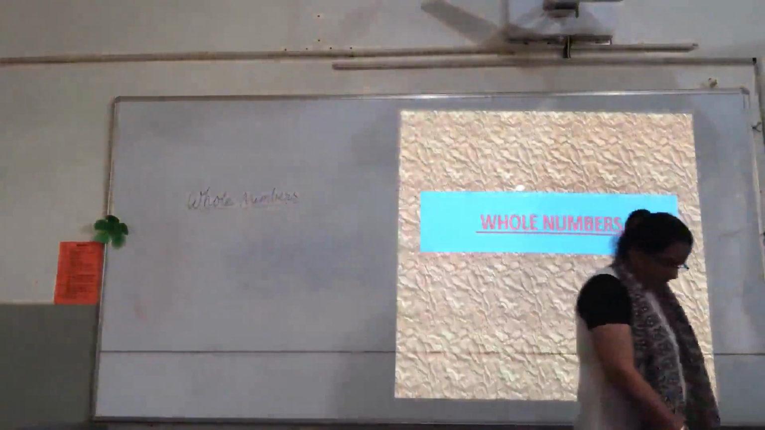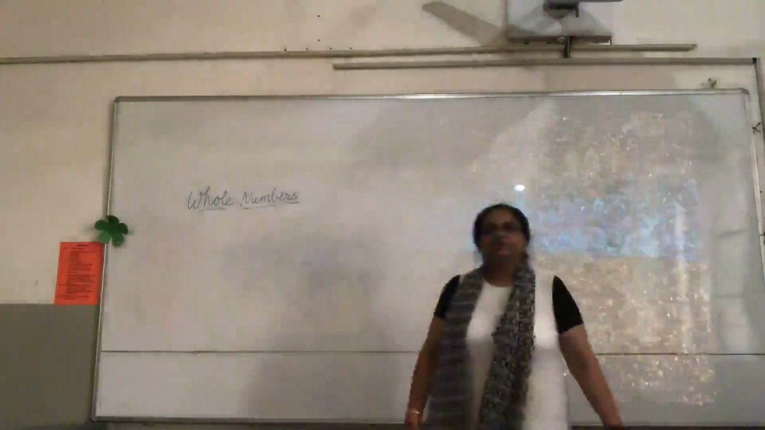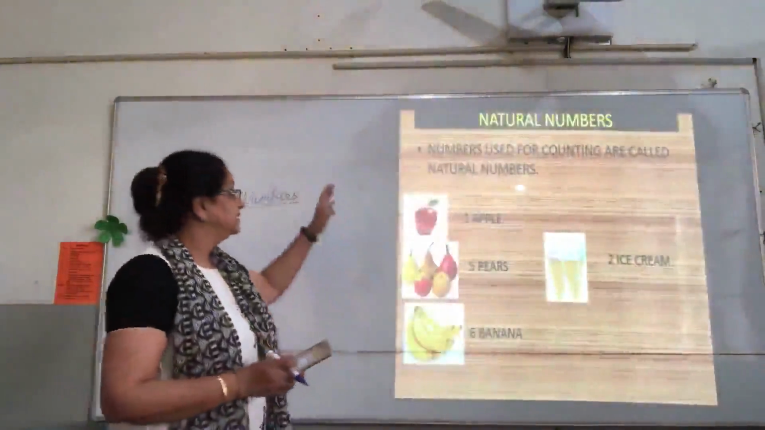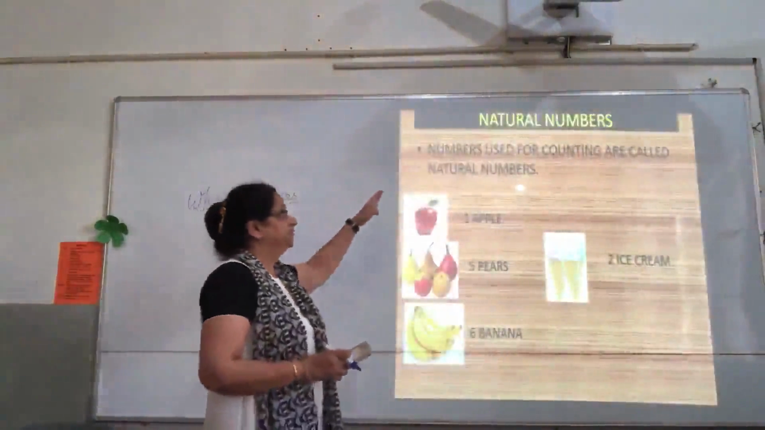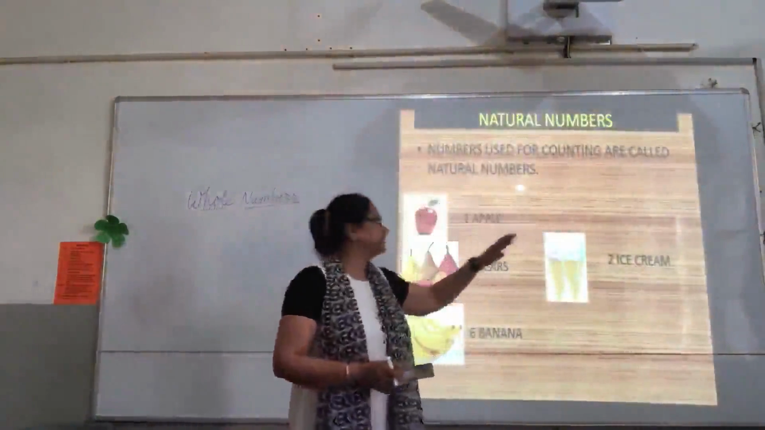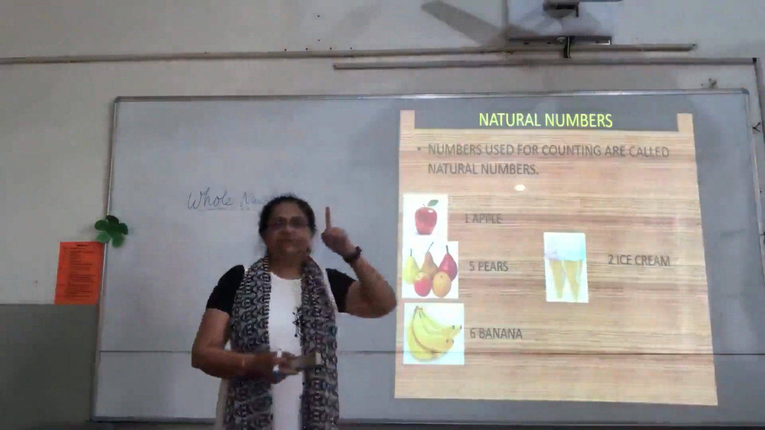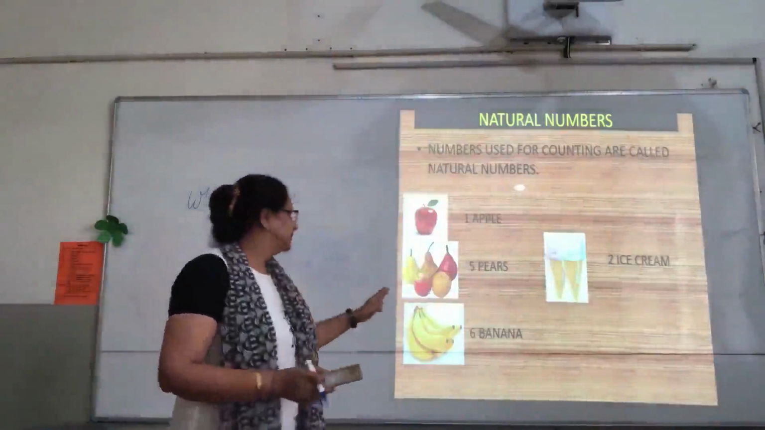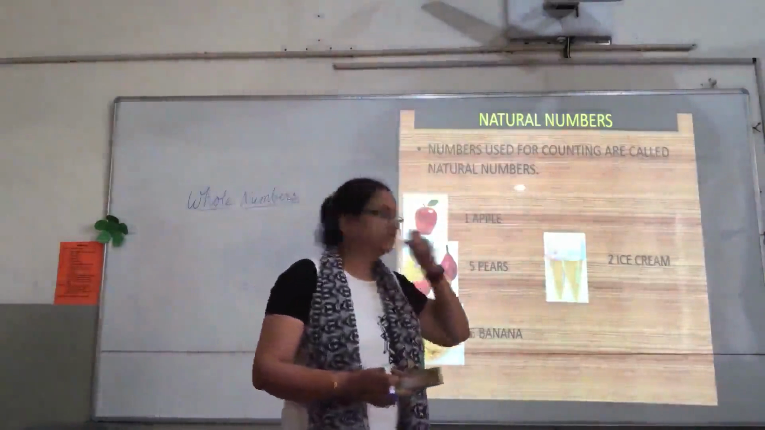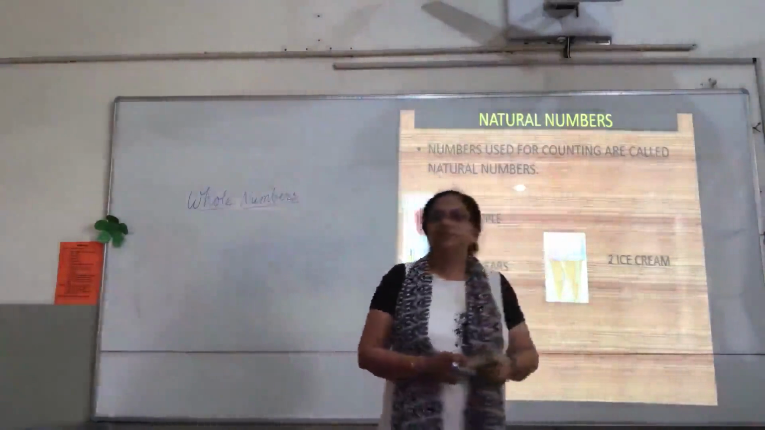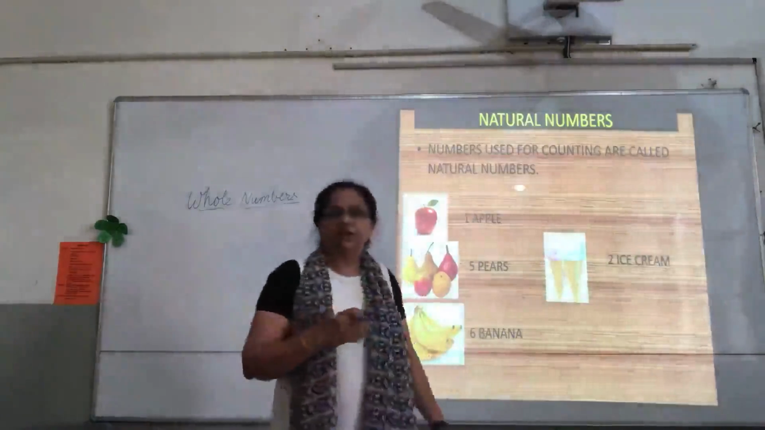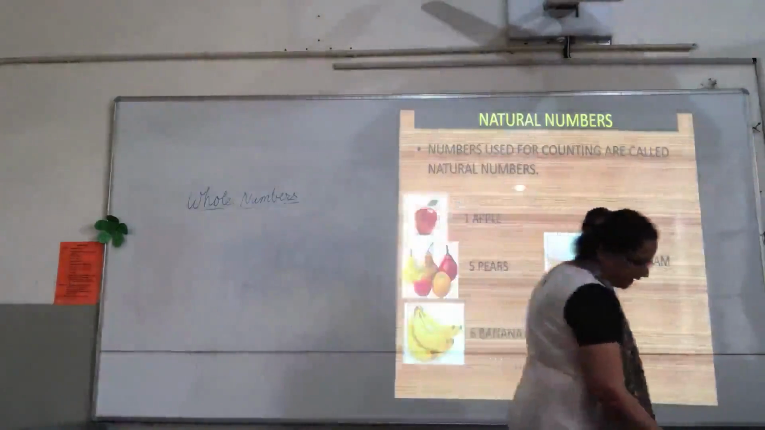Children, in your previous classes, you must have read about the natural numbers. What are natural numbers? Natural numbers are the numbers which are used for counting. For example, 1 apple, 1 is a natural number. 5 pears, 5 is a natural number. 6 bananas, 6 is a natural number. 2 ice creams, 2 is a natural number. So all the numbers which are used for counting are called natural numbers.